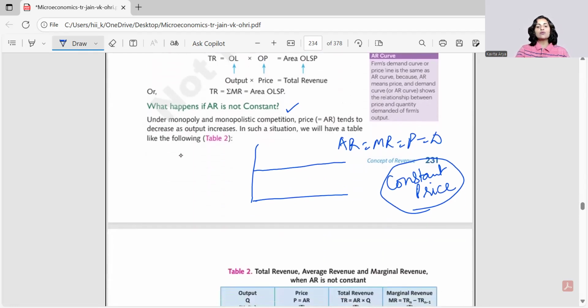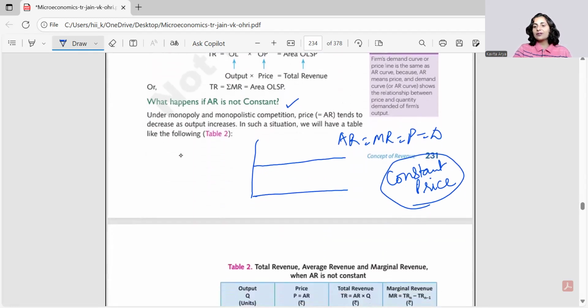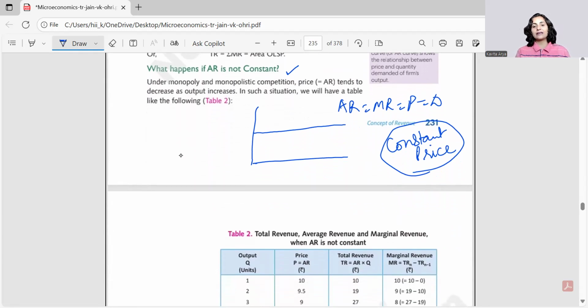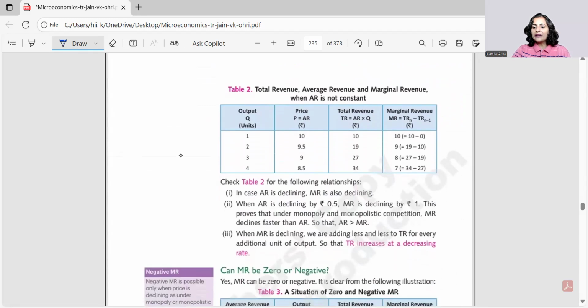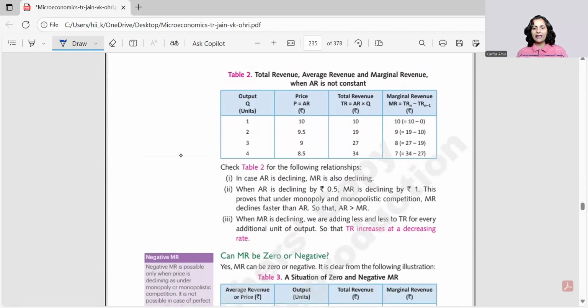Now the second case is what happens when AR is not constant or the price is not constant, and actually that is relatable to the present scenario. We have many a time seen that whenever we go for higher quantities, we try to negotiate: if I'm buying 1 kg and this is the rate, then if I go for 10 kgs, would you be giving me some benefit or not? This is what we actually see. We do also. So this is a real life situation and this is the imperfection, and this is showcased by a changed price.